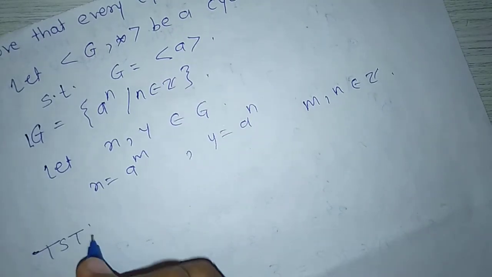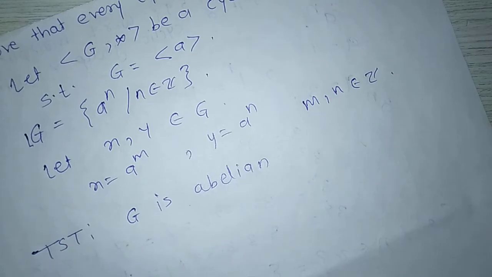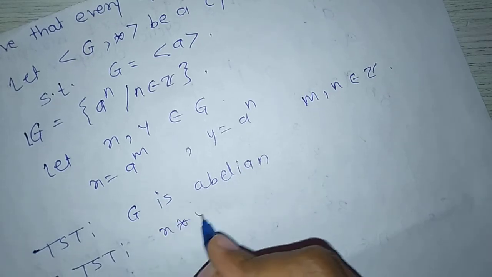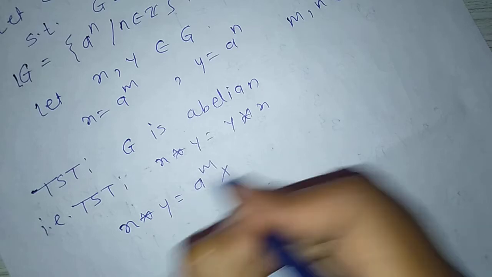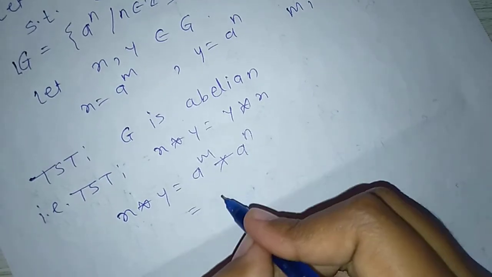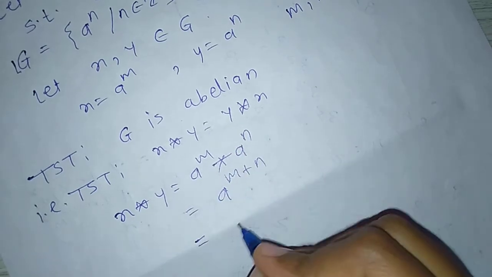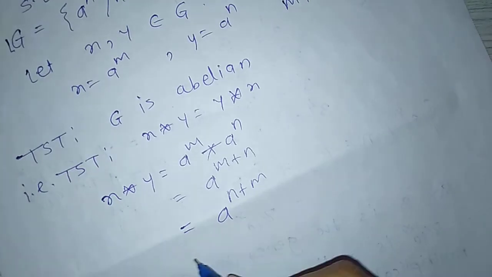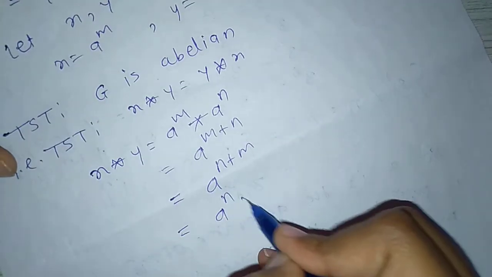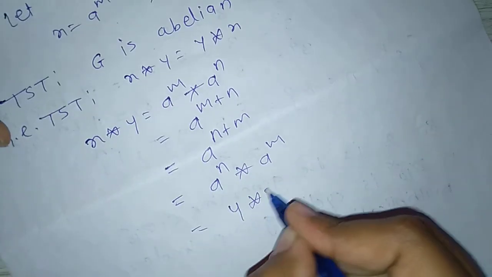To show that G is abelian, that is to show that x star y equals y star x. x star y equals a raised to m star a raised to n, which is equal to a raised to m plus n, because bases are equal, so we add powers. m and n belong to Z, therefore m plus n equals n plus m, because addition is commutative in Z, which is equal to a raised to n star a raised to m, where a raised to n equals y, a raised to m equals x, so y star x.